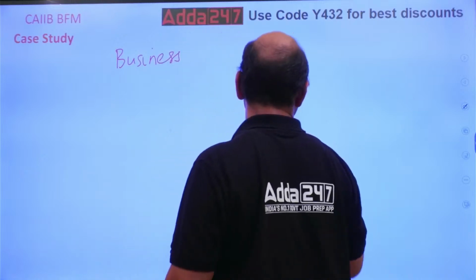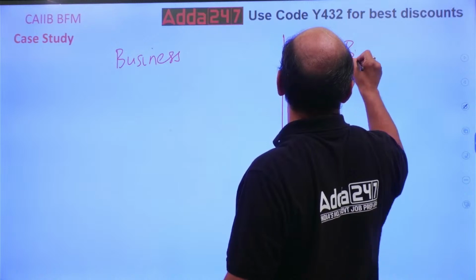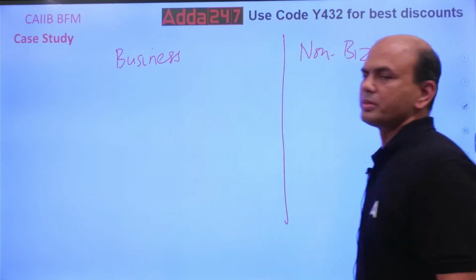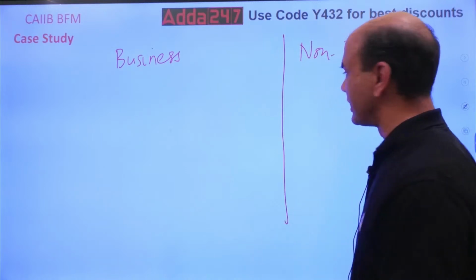What is the business of my bank and what is not the business of my bank?